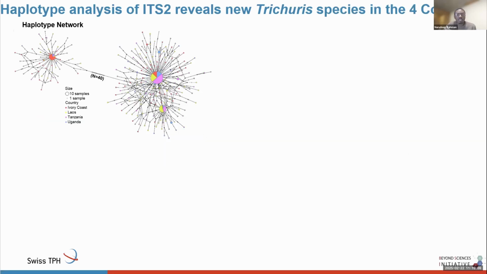Following that, we did the analysis of the ITS2 marker, which involved three different analyses. First, we did a haplotype network, which shows that two different haplotype groups are present in these four regions. One of them is dominated by samples from Laos, Pemba, and Uganda, and the other is dominated by the Côte d'Ivoire population, showing a clear genetic divergence of two Trichuris haplotypes in these regions. However, it is noteworthy that these genetically divergent Trichuris species are also present in the other countries, albeit in smaller amounts.